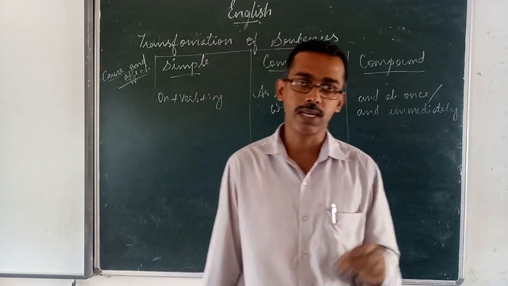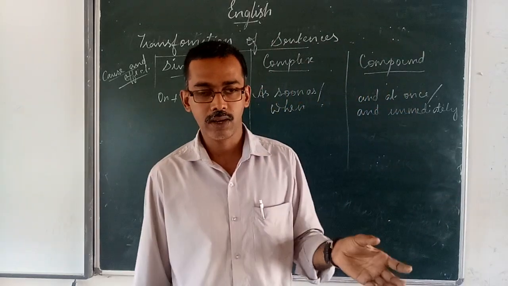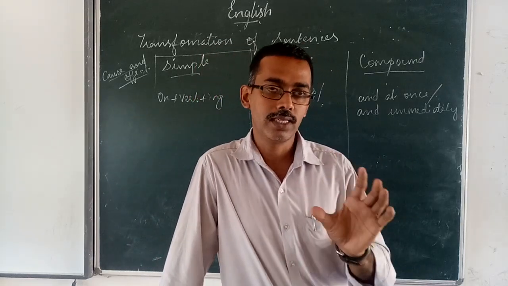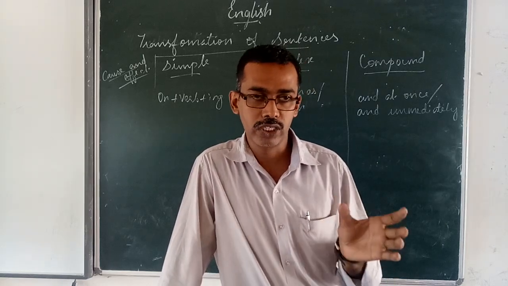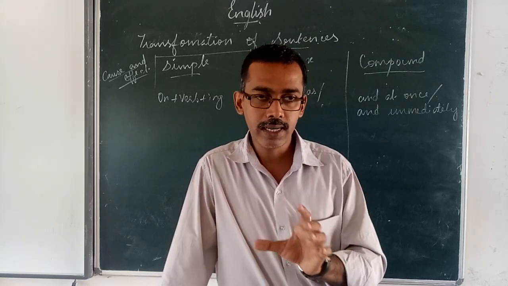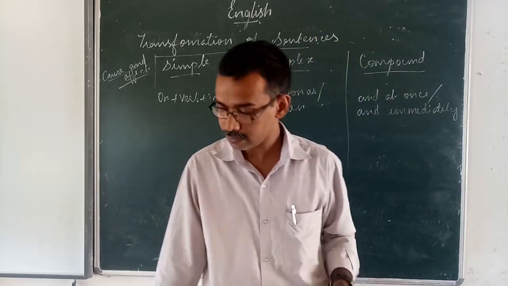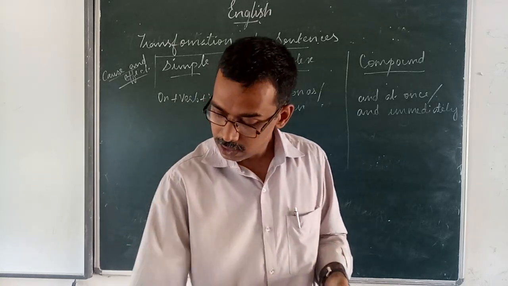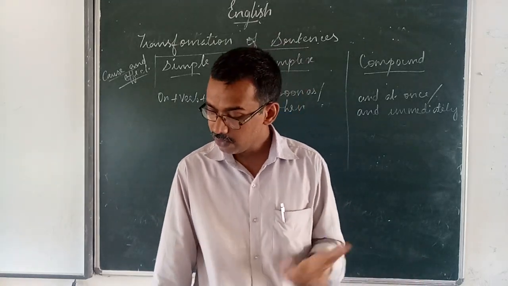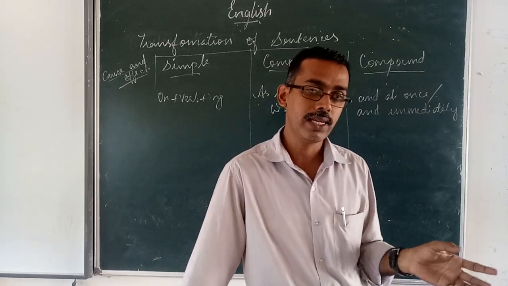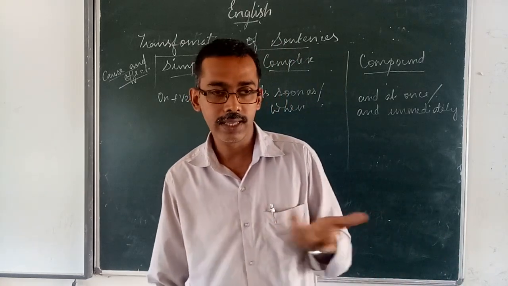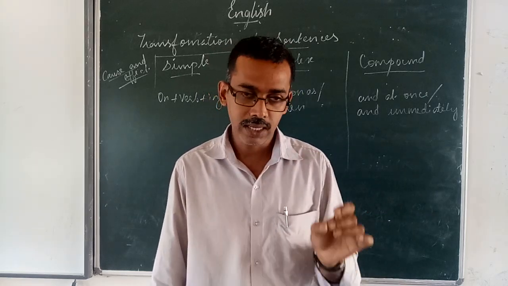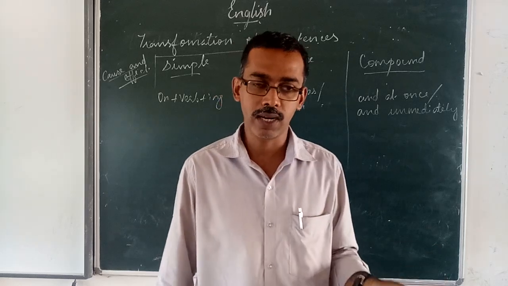Then what do you mean by subordinate clause? Sentences that are connected by subordinate conjunctions are called subordinate clauses. What are the subordinate conjunctions? After, before, as, since, because, though, although, even though, if, unless, when, why, that. These are called subordinate conjunctions. When these conjunctions come in a sentence, it is called a subordinate clause.